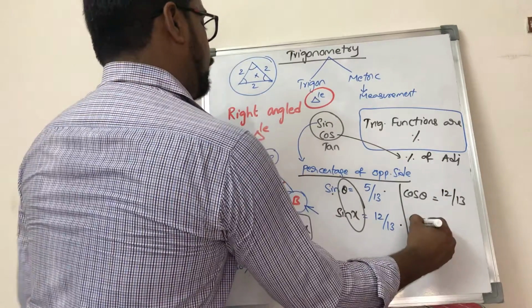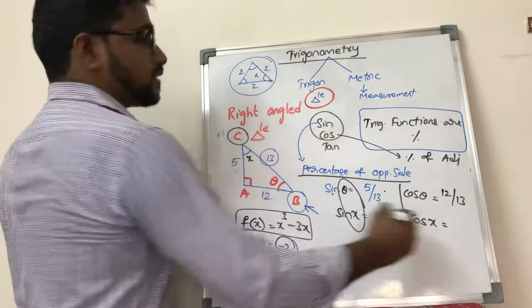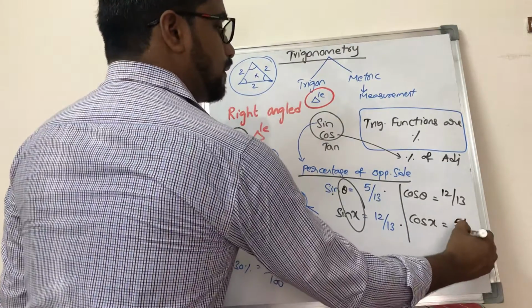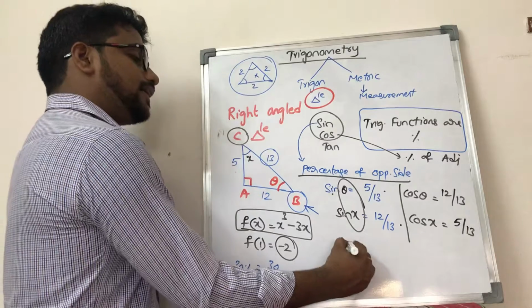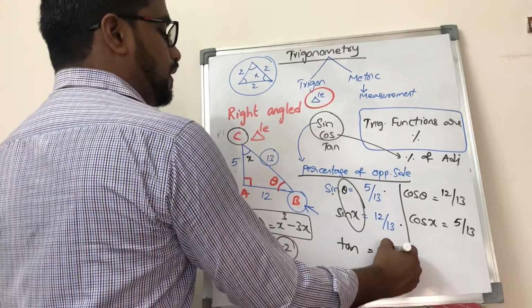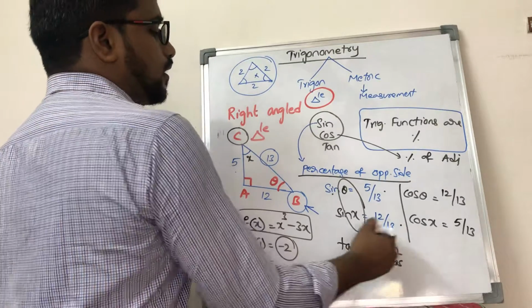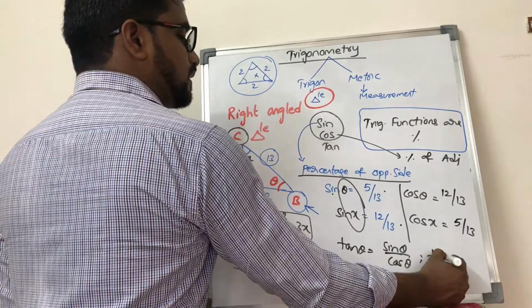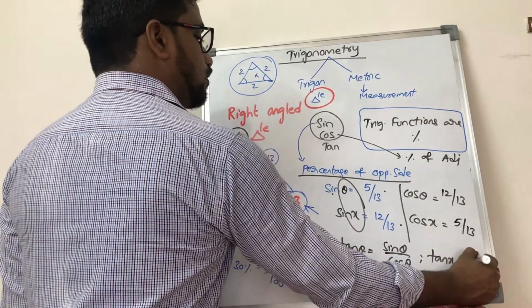But if I observe from vertex C, cos x, my adjacent side will become 5 by 13. And the tan trigonometric function is just a combination of sine and cos. If it is theta, then it is sin theta by cos theta. If it is x, then it is sin x by cos x.